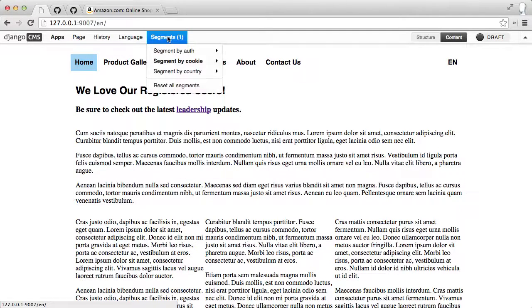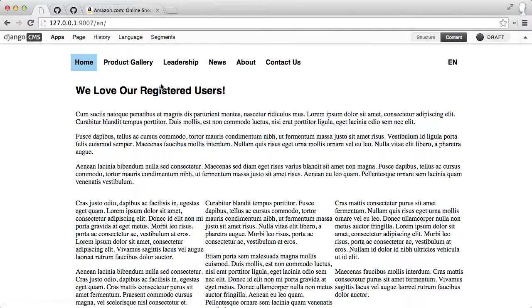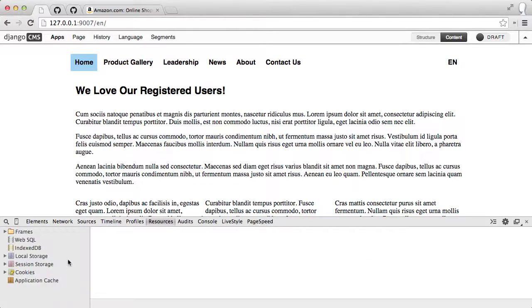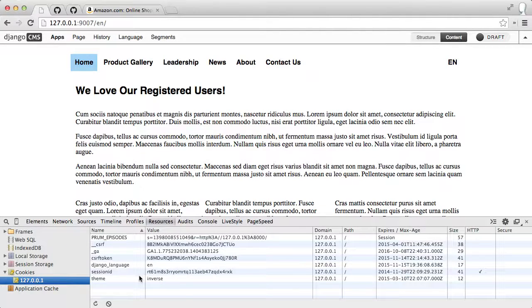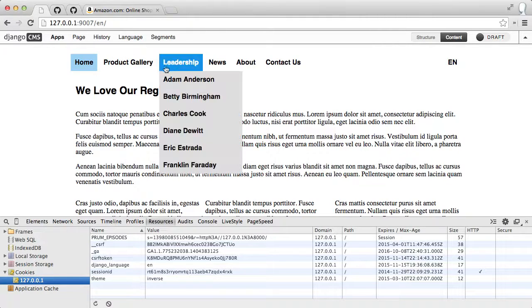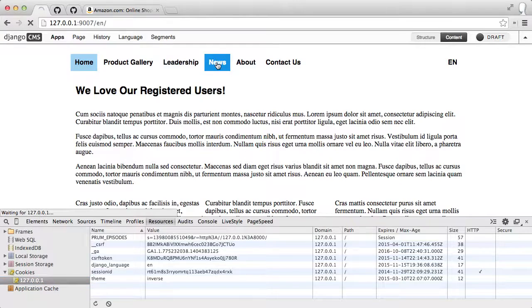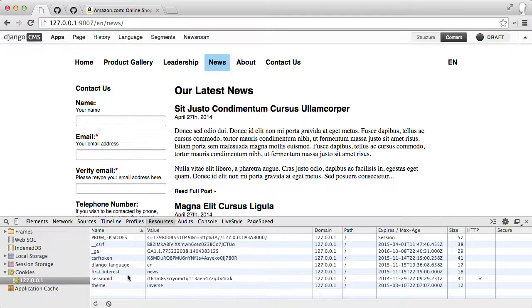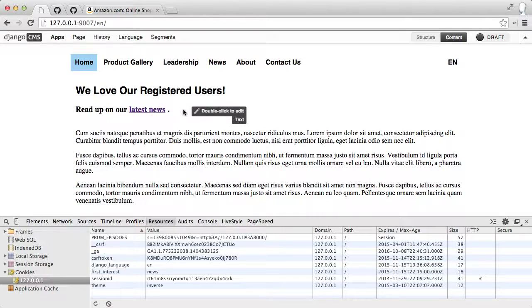And it works. So look, I'm currently overriding this, and that's why it works. But let me show you, here I am without any cookie. I'm going to go ahead and show you the cookies for this. We have nothing in here about first interest, right? So now as a user, I'm going to click on, let's say, news. So we go there and we see we now have a first interest news cookie, right? So first interest cookie, which now has the value of news. And so when I subsequently go back to the front page, we see this personalized content here.